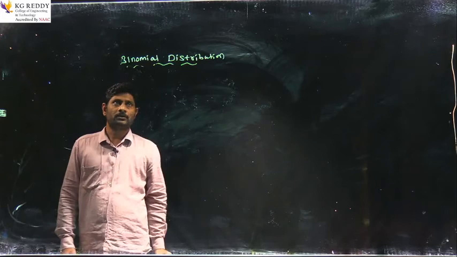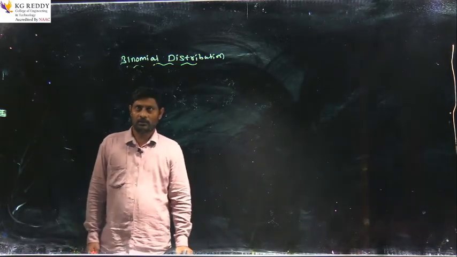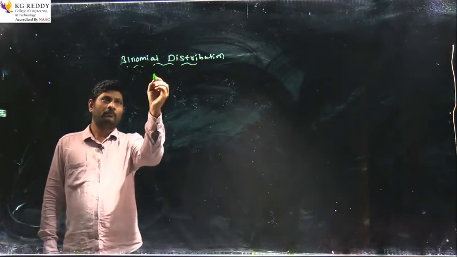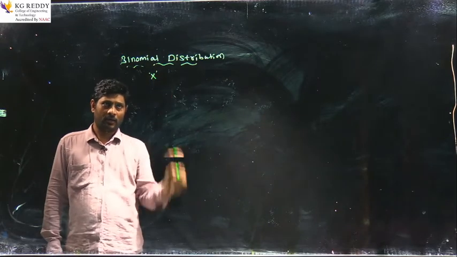So binomial distribution is a discrete distribution, that is, here the random variable x is a discrete random variable.